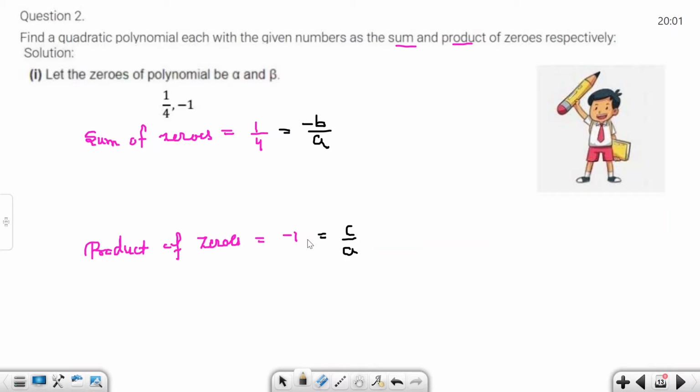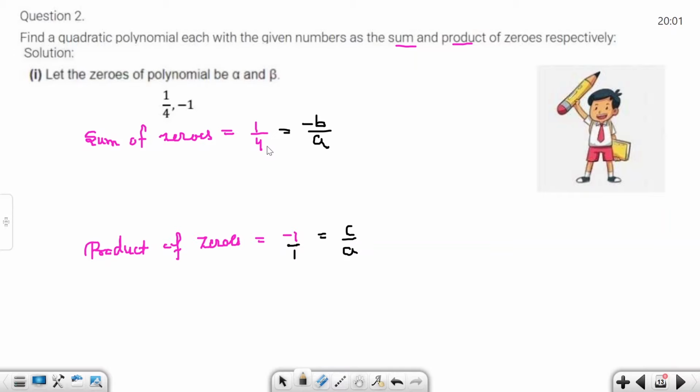Just compare here. Lot of students get confused when they take the k value. If there is no number in the denominator, it means divide by 1. So no need to take k.